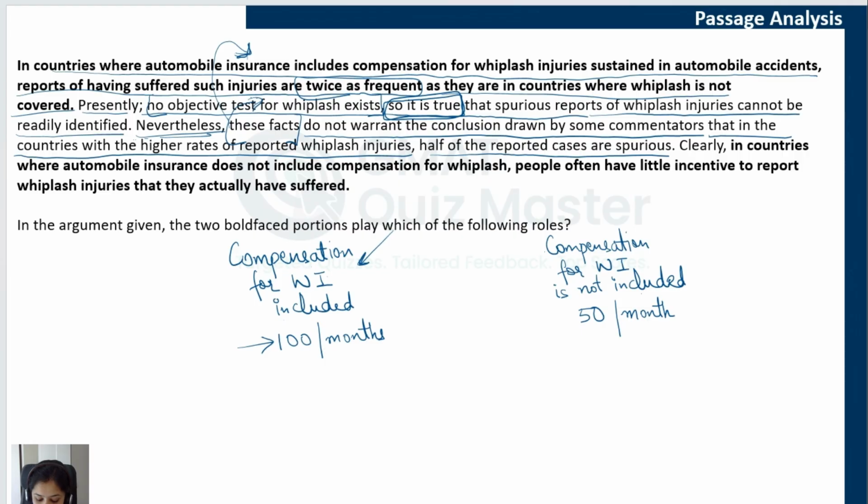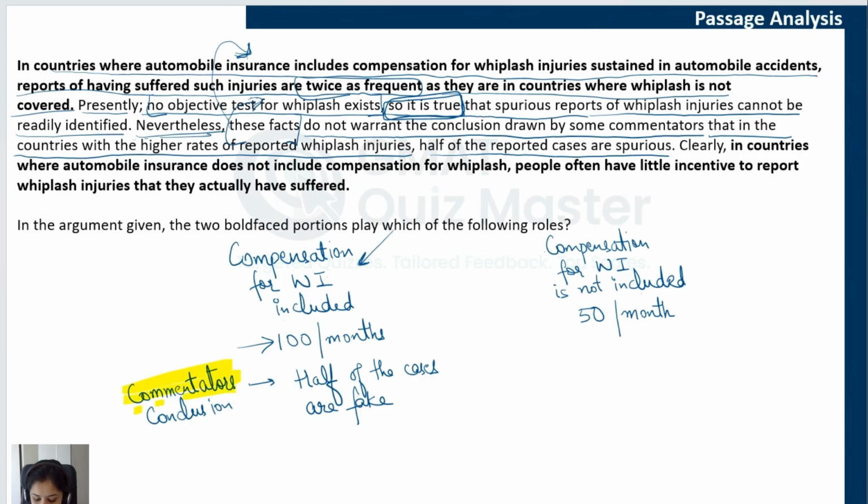So the commentators are concluding that half of the cases here are fake. So this is one of the conclusions that is given to us. And this conclusion has been drawn by the commentators. Now, does the author agree with this conclusion?